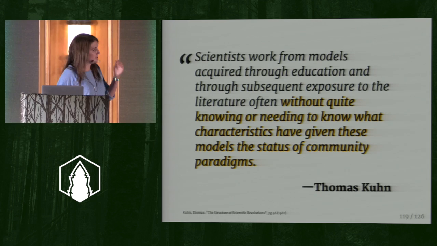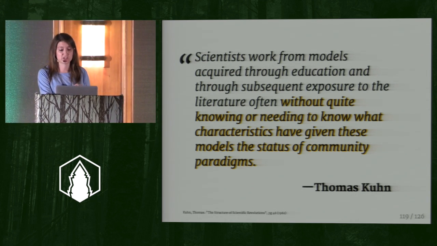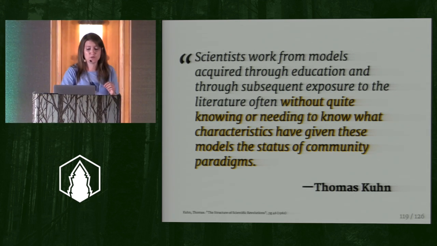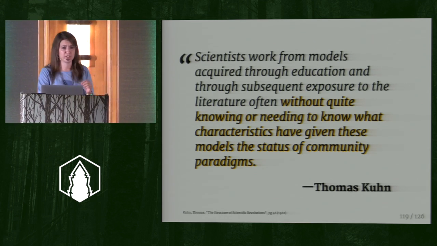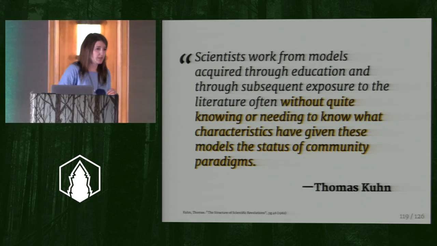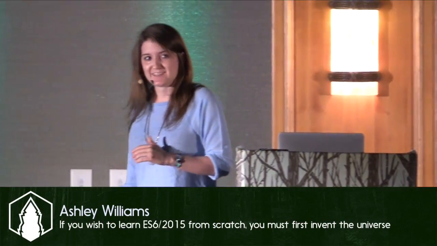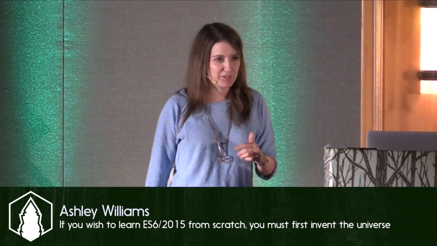So Thomas Kuhn is an amazing philosopher of science, and he says scientists work from models acquired from education and through subsequent exposure to the literature, often without knowing or needing to know what characteristics have given these models the status of community paradigms. All right? We need to think about what our paradigms are. I don't want us adding features that are much like an Abercrombie shirt in middle school. We do not need to be the cool kids. We can think about that, all right?